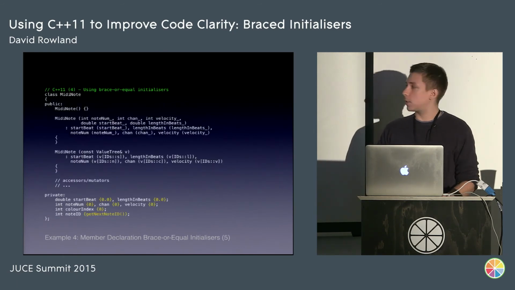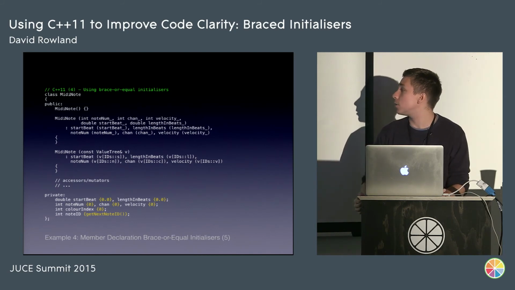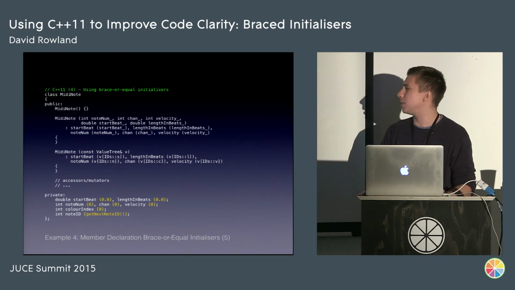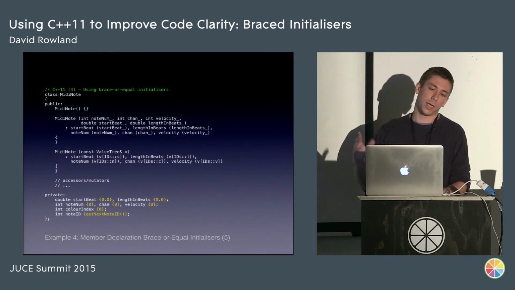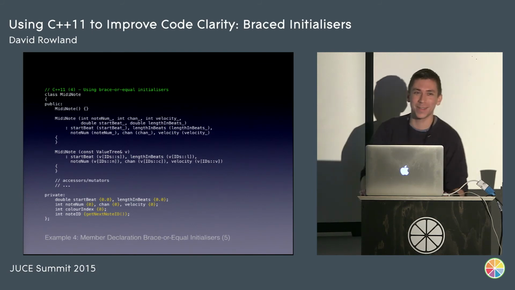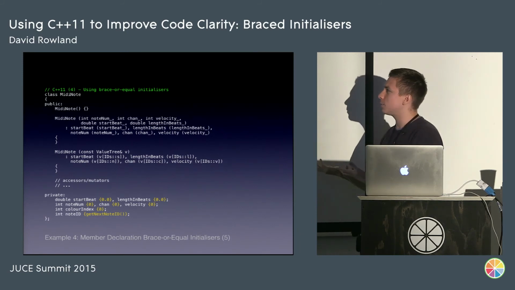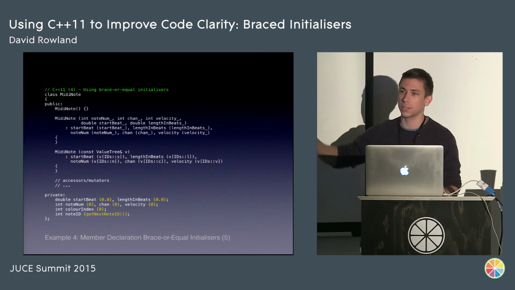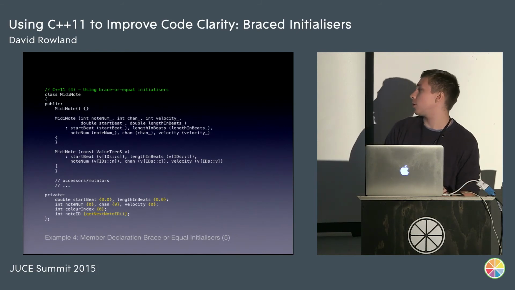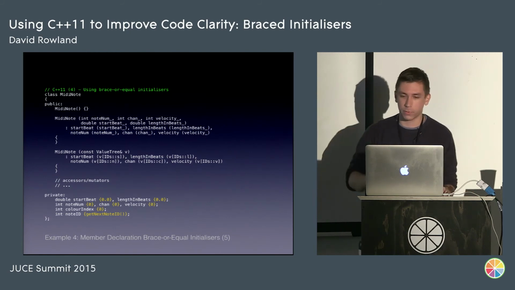So with C++11, we can use brace initializers to initialize the members where we declare them. You can use an equal sign here. There's debates on the style. I know Jules prefers the equals because it looks less like a function call. I prefer the braces because it looks more like a constructor initializer. Okay. And also you get narrowing errors if you use the braces, but that's one for the pub afterwards, I think.